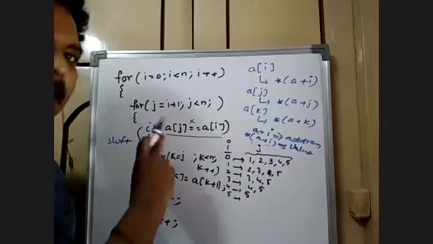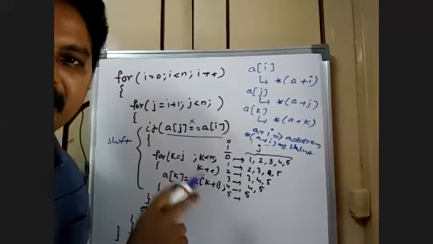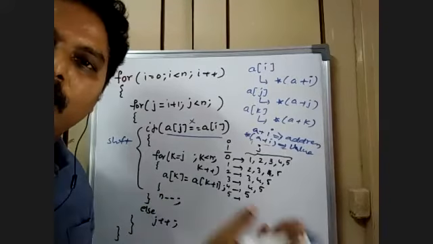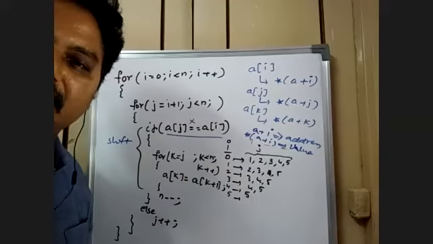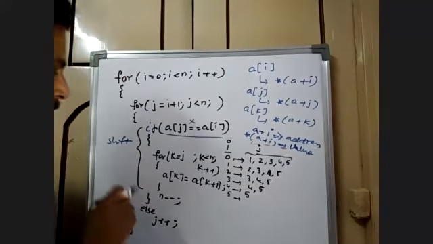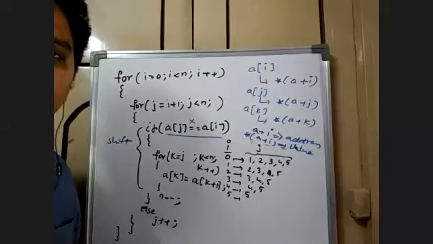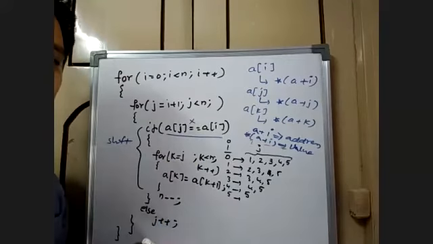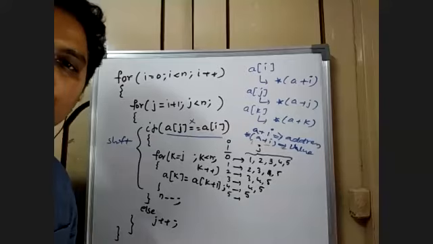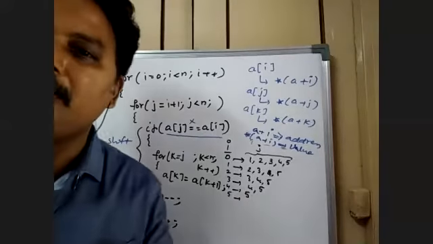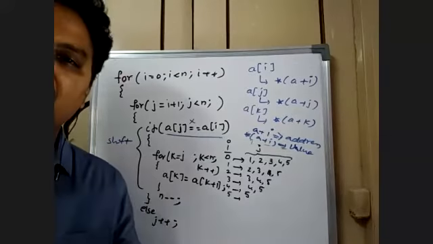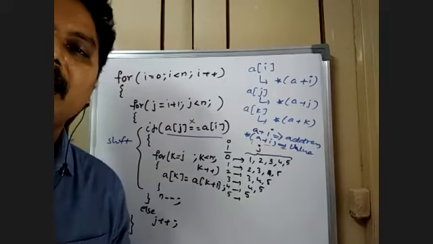That means there is no duplicate element, so the next comparison will come only when j is incremented. So in the else part I wrote j plus plus. If it matches, then shift. If it doesn't match, go for the next element. How do you go to the next element? By incrementing the value of j. That's it.